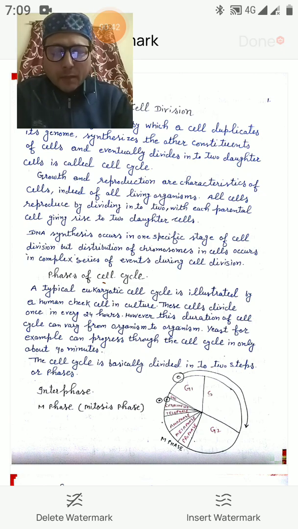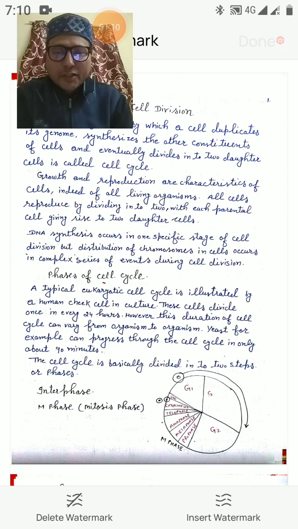So today we will talk about a very interesting topic of unit 3, class 11th, cell structure and function. In that we will talk about cell cycle and cell division. The sequence of events by which the cell duplicates its genome, synthesizes the other constituents of the cell and eventually divides into two daughter cells is called the cell cycle.